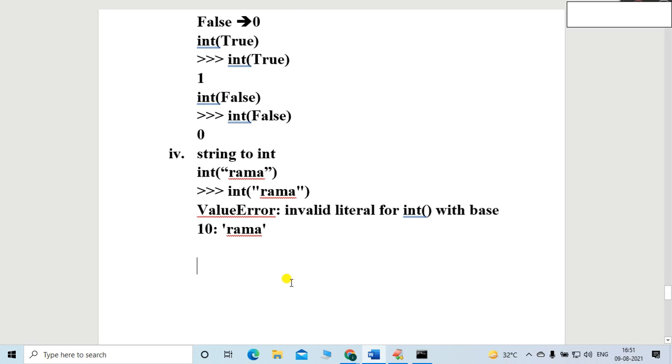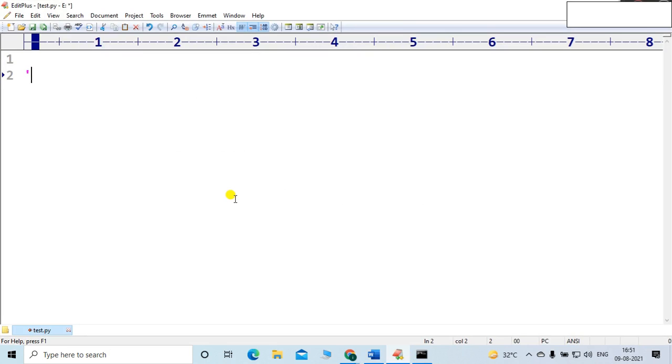So let me take another example. I have mentioned the string data type. I will write here int. Suppose I mention a double quote in the string format, friend. So is it possible, friend? Suppose it is a string value. What's a string value? Very simple. The value which is under double quote or single quote, any value, that is called a string value.